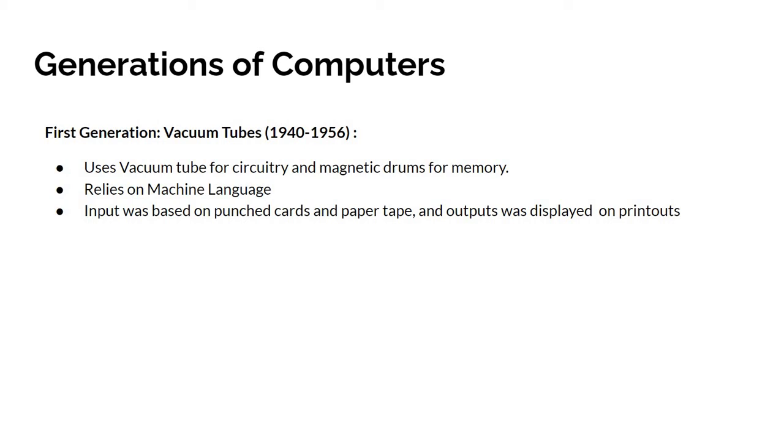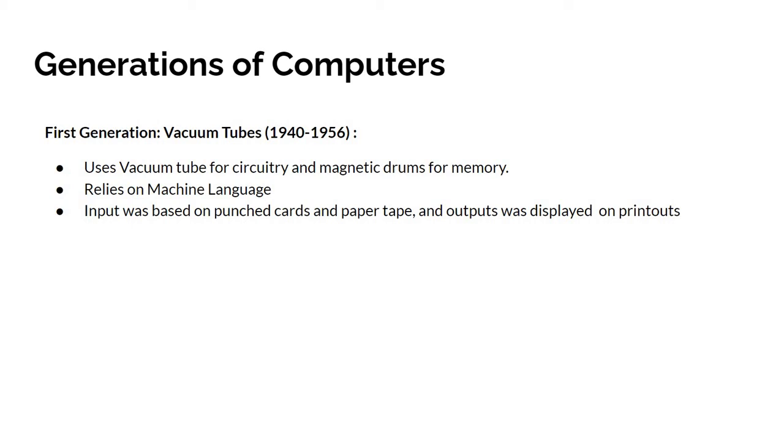These computers were very expensive to operate, and in addition used a great deal of electricity. The first computers generated a lot of heat, which was often the cause of malfunctions. The first generation computers relied on machine language, the lowest programming language understood by the computers, which means the binary numbers.